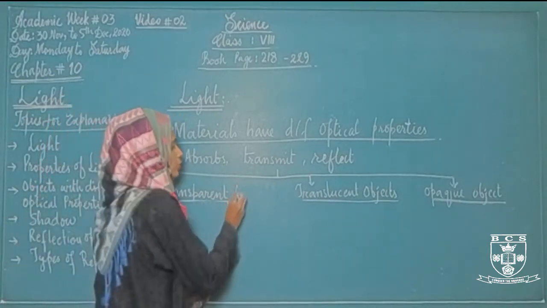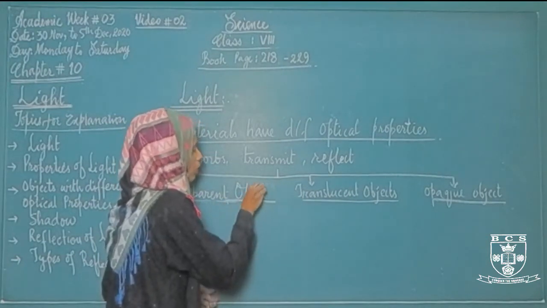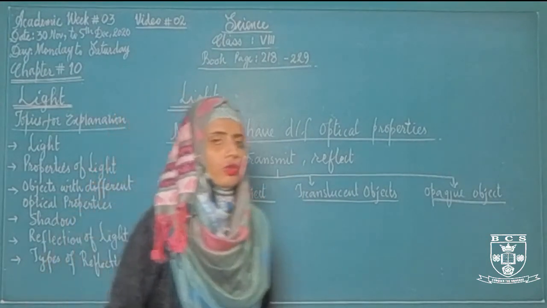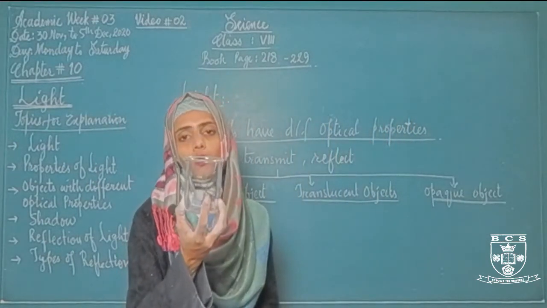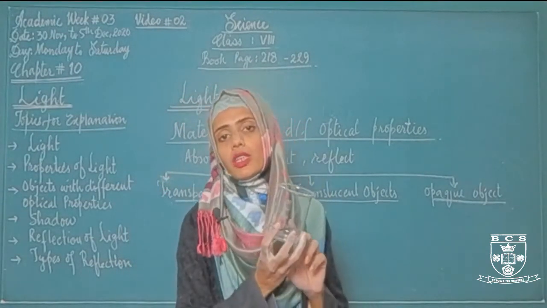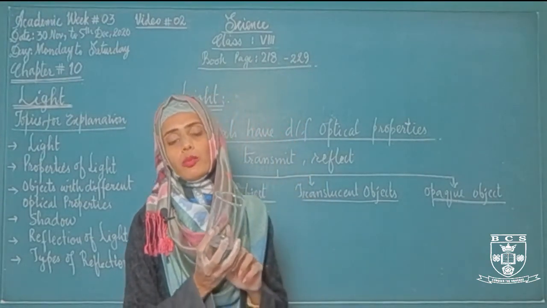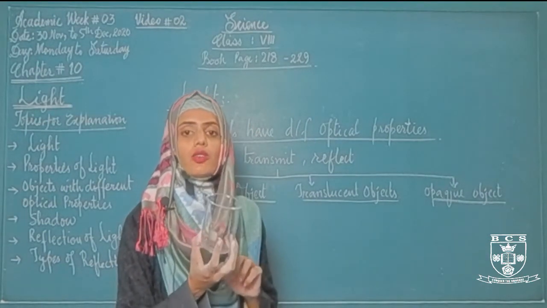Basically, transparent objects are those objects which allow almost all light to pass through them, like this beaker. If you look at this beaker, it allows almost all light to pass through it. Why are we saying that? Because we can see what is inside this beaker as well as what is behind this beaker.